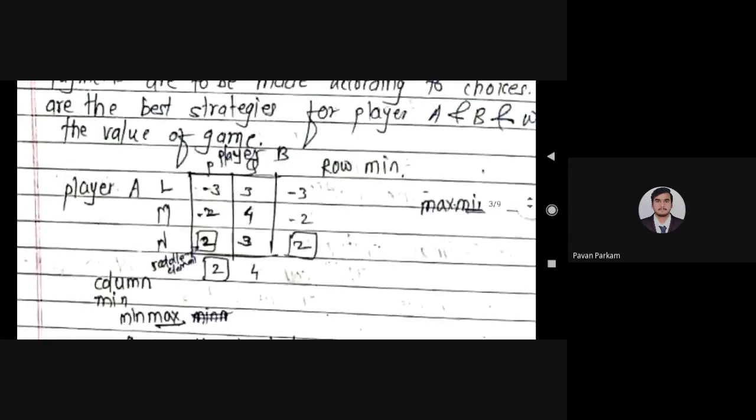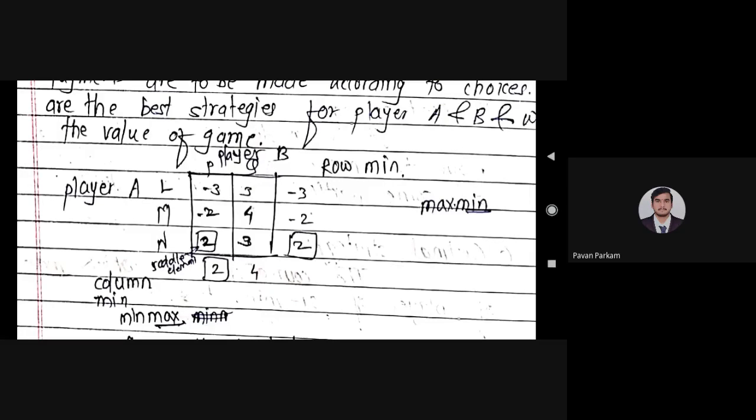Is it clear? Did you understand the problem? Look. Same problem for the pure strategy, and same problem for the mixed strategy. We will take that in tomorrow morning's lecture. In the morning lecture we will take that example. This is also a very simple example. Same example, only two steps are added. There the saddle point will not exist. After that only two steps are required, and after those two steps we will get the answer for the value of game.